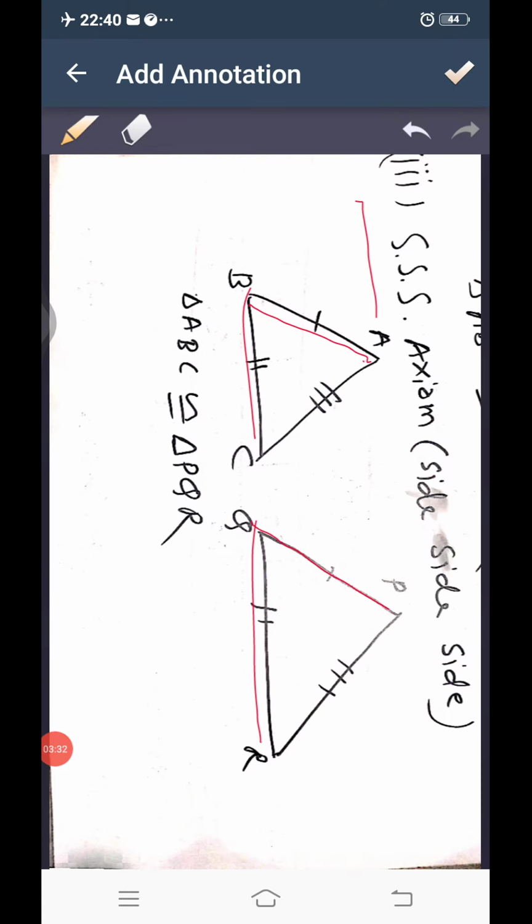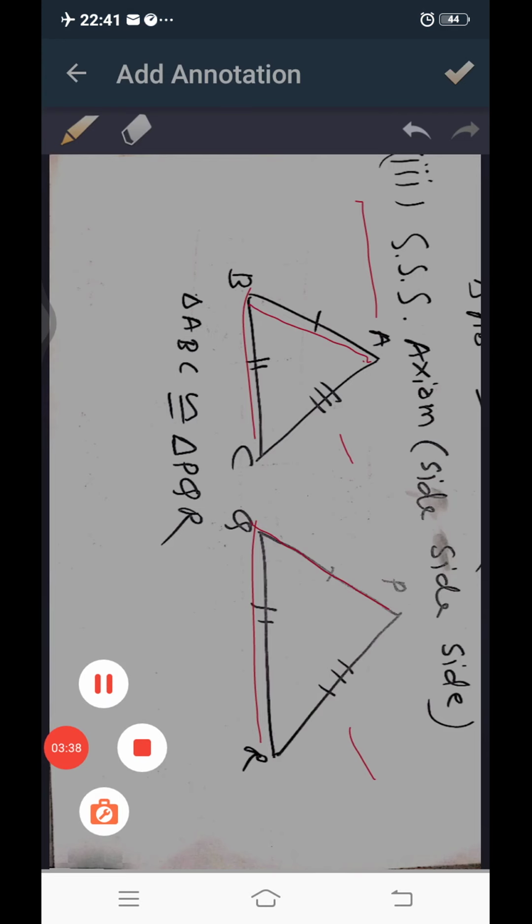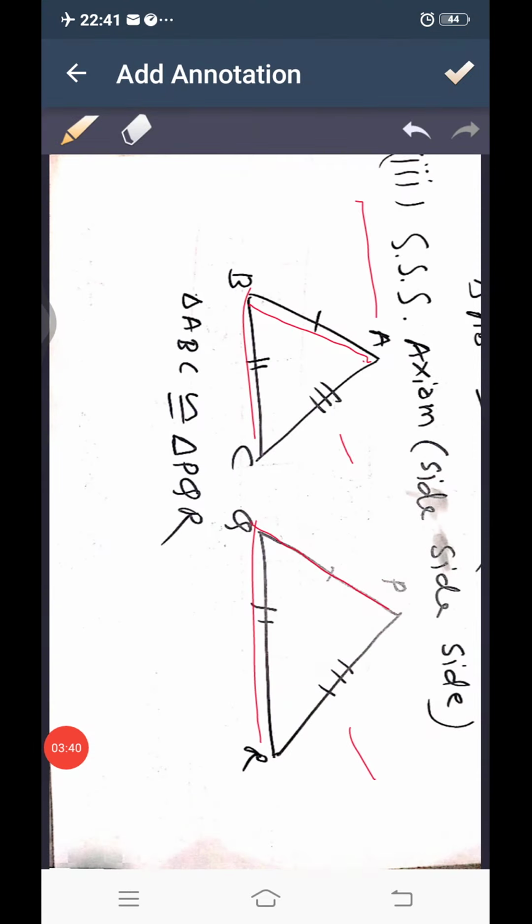BC equal to QR and AC equal to PR. So here we can see these three corresponding sides are equal. So we can say by side side side axiom, triangle ABC congruent to triangle PQR.